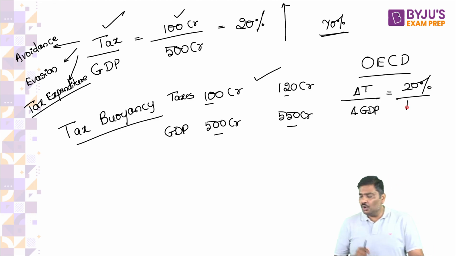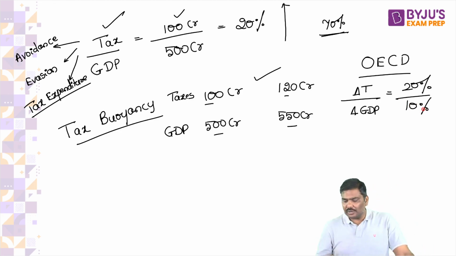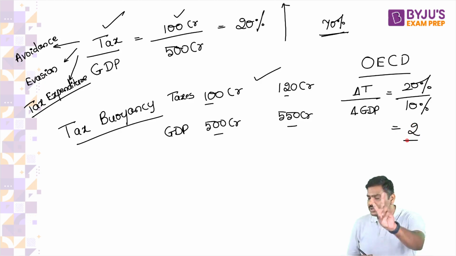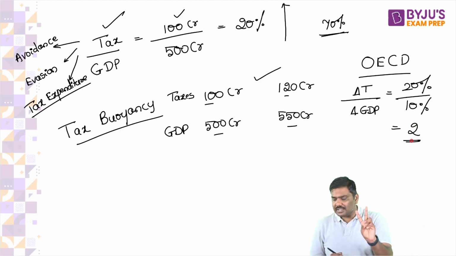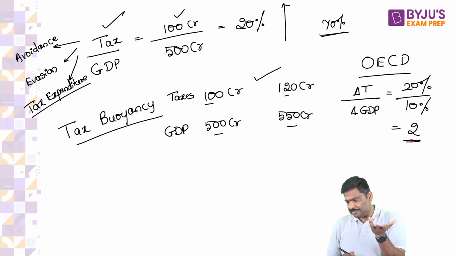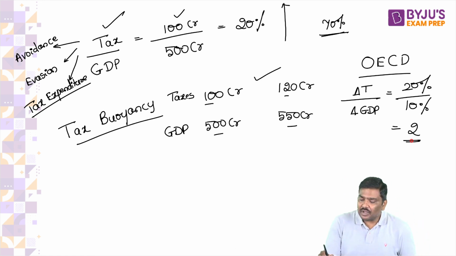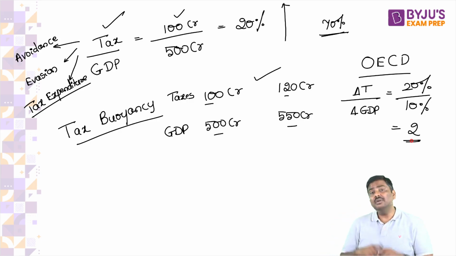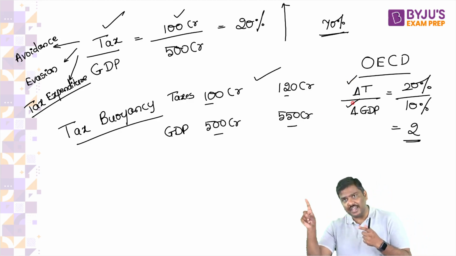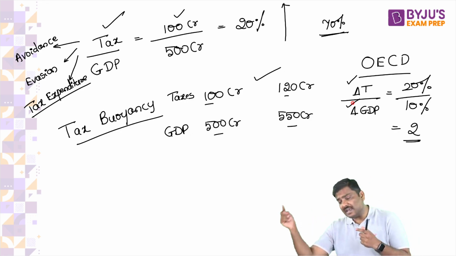Any difficulty? Those will start asking me how 20%, how 10%. Use the calculator. Although UPSC will not give you this calculator, use it now. So the numerator will change by 20%, the denominator will change by 10%. Can I say tax buoyancy is twice? Tax buoyancy is 2 times. Now, what is the importance of this number? Importance is that tax buoyancy will make a connection between how the tax collection has changed to how the GDP has changed.